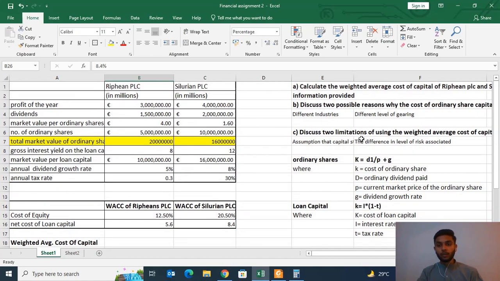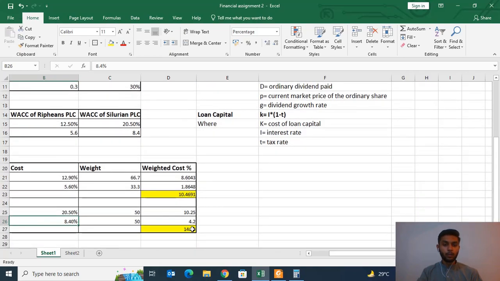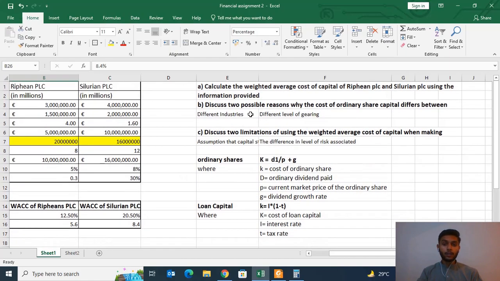Now moving on to the next question, which is to discuss two possible reasons why the cost of ordinary share capital differs between these two companies, which are 10.4 or 10.5% and 14.5%. The reason for this variance is that these two companies may belong to different industries, which may result in different risk involved. The second reason may be the different level of gearing involved, which further leads to a difference in risk involved.